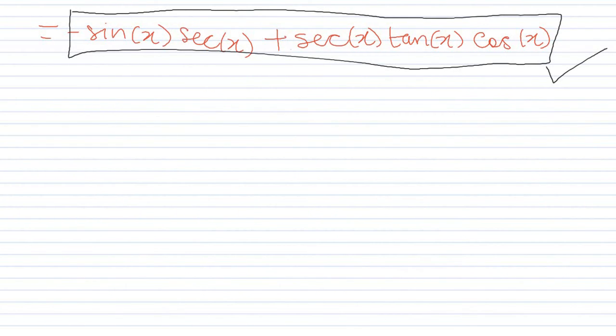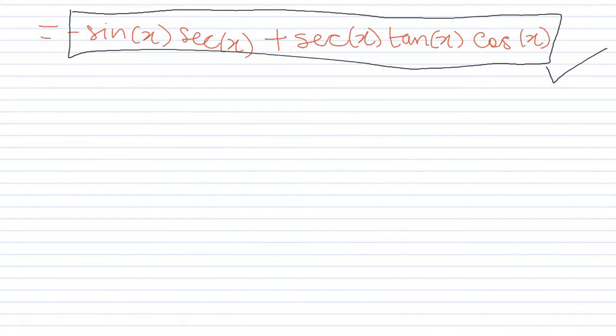This is a lot of information. Negative sine x multiplied by secant x plus secant x tan x cosine x. That's a lot. So we're going to start with this. The first thing you have to know is this. When you have negative sine x secant x plus secant x tan x cosine x, this can also be written as this.